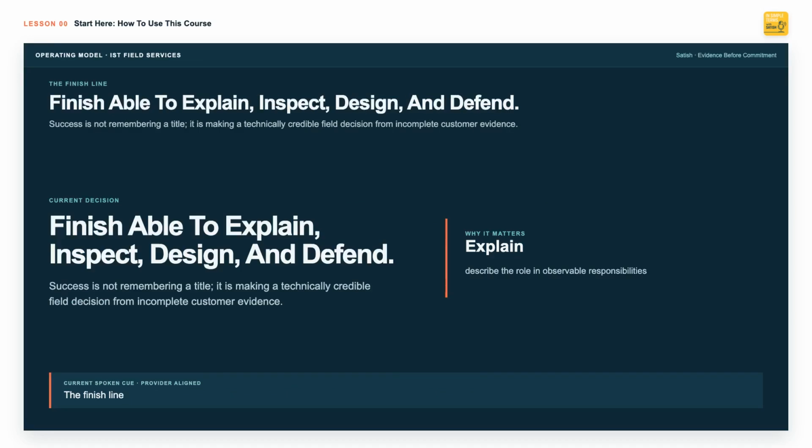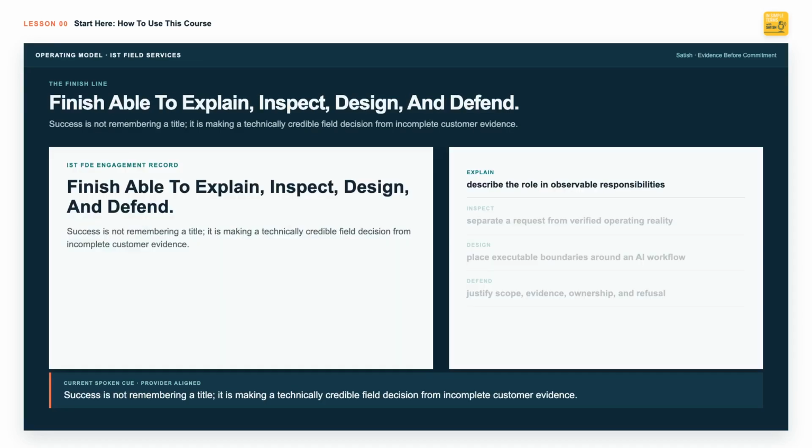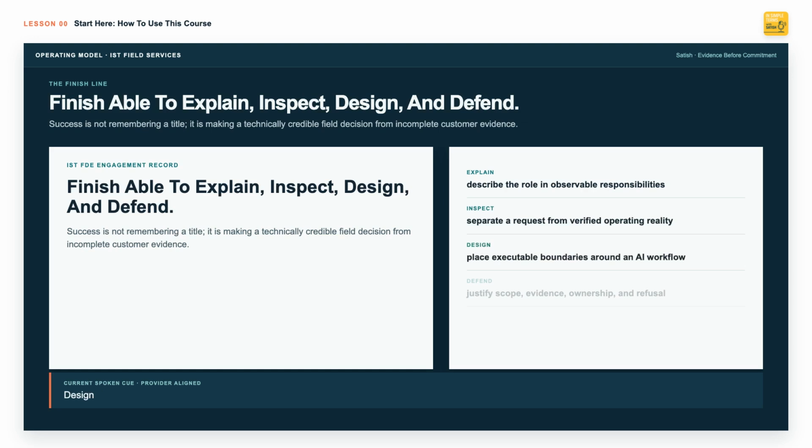The finish line is practical. Success is not remembering a title. It is making a technically credible field decision from incomplete customer evidence. You should be able to explain the role using observable responsibilities. Inspect a request without confusing urgency with truth. Design an AI workflow with executable authority and failure boundaries. And defend a recommendation using technical evidence, customer impact, production ownership, and explicit refusal.